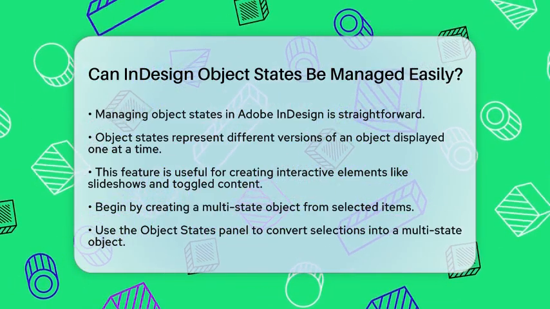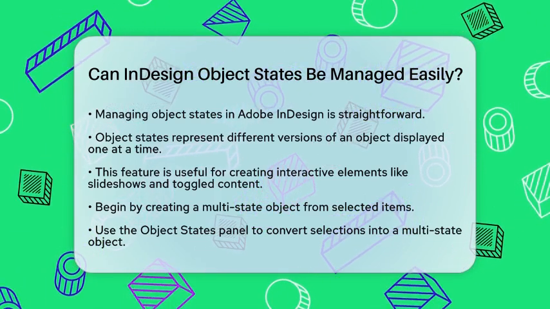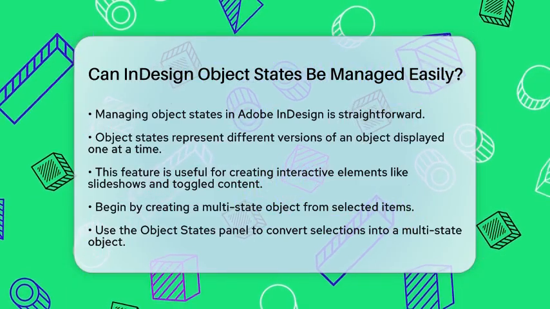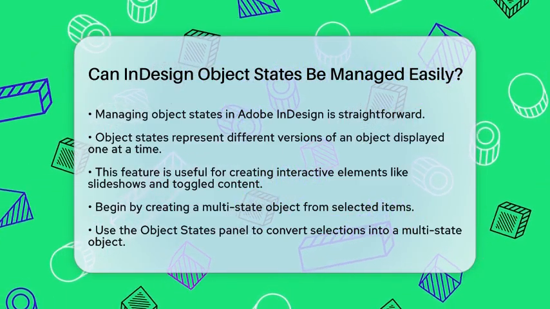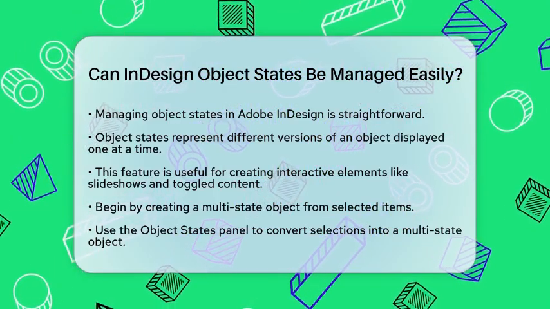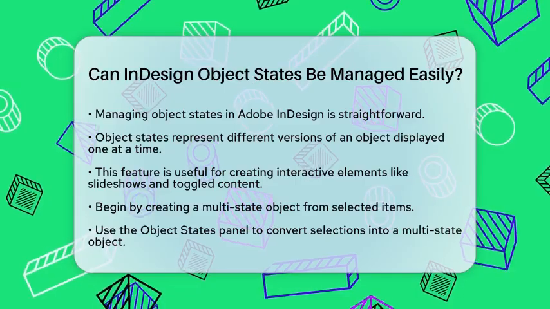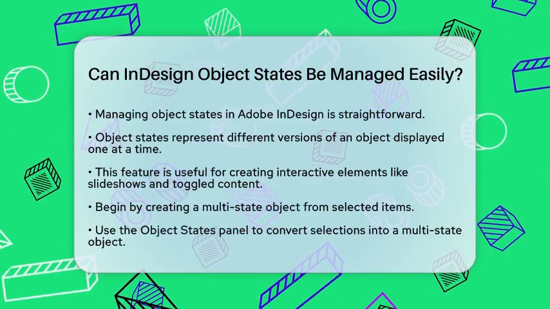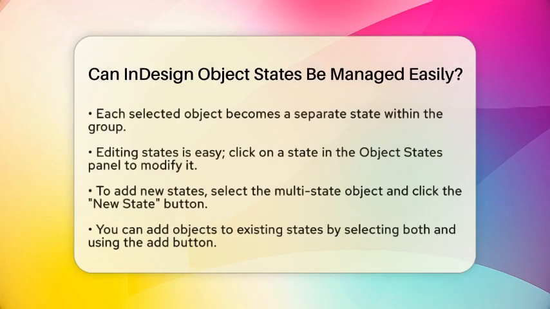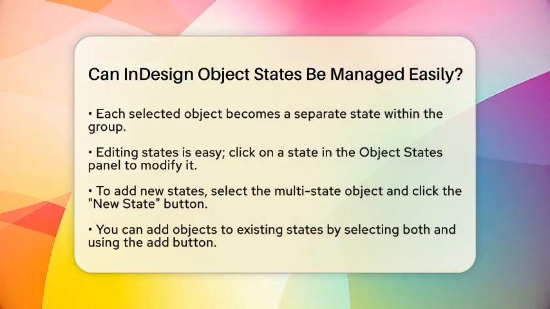To start managing object states, you first need to create a multi-state object. This is done by selecting multiple objects that you want to group together. Once selected, you can use the Object States panel to convert this selection into a multi-state object. Each object you selected becomes a separate state within that group. This process is visually represented in the Object States panel, making it easy to keep track of everything.